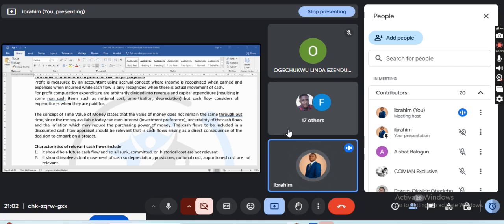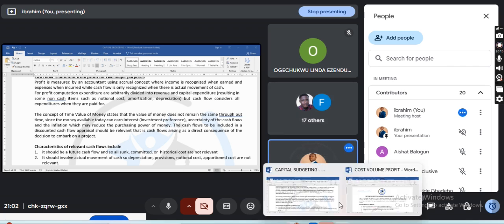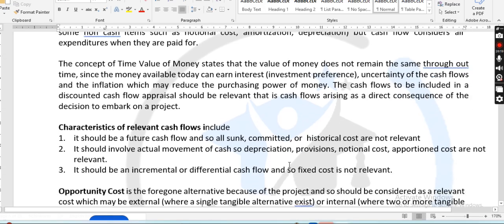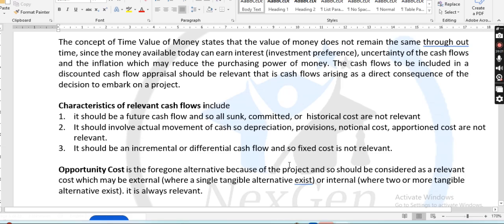You need to understand what it means to the investor. It means that you are maximizing shareholders' wealth, right? We will get there. Now, if all that is established, you need to consider the relevant cash flow, right?